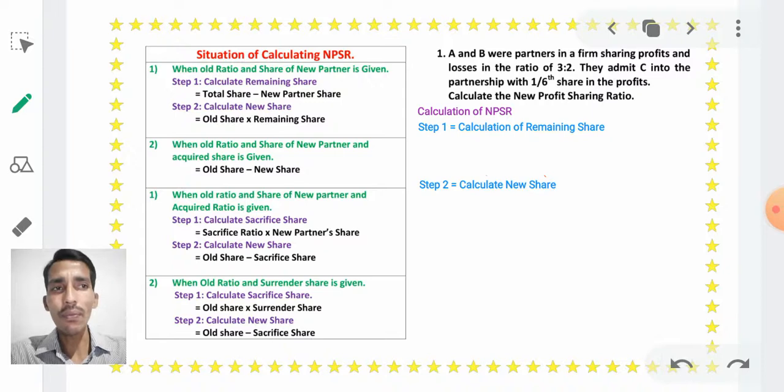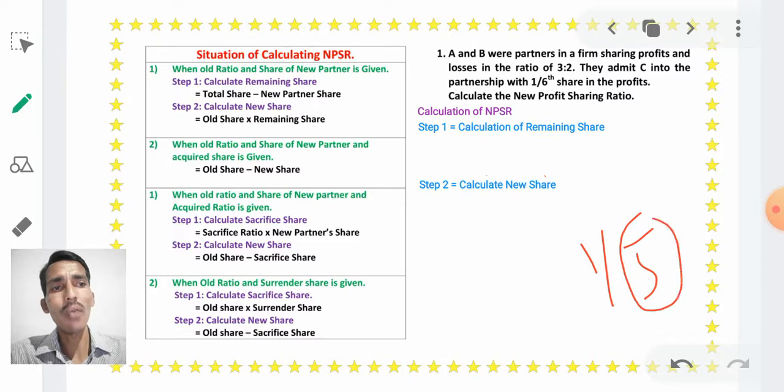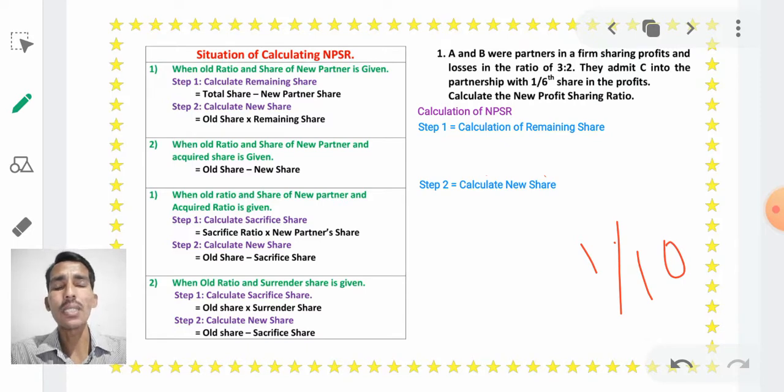In the problem, if the profit ratio of C is given as 1/5, if the company got 5 rupees profit, then 1 rupee will be given to C, then the company's total profit will be 5 rupees, like that only. Okay, if it is given in the problem 1/10, 1/10 means if the company got 10 rupees profit, then 1 rupee will be given to the new partner, then the total profit is known as 10 rupees. Is it clear? Okay. Now we have to take